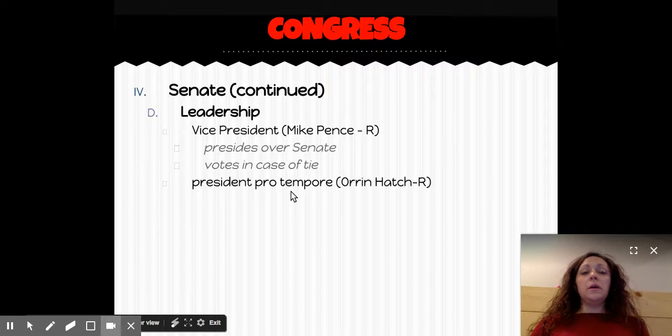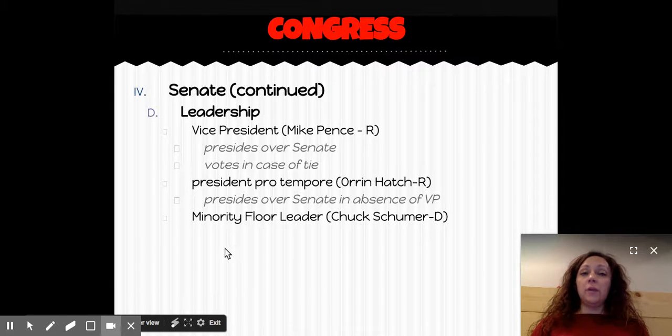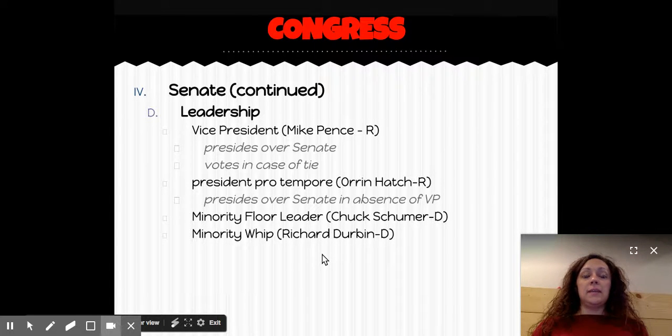So the current President pro tempore is Orrin Hatch. He's a Republican because the Republicans are in control not only of the House of Representatives, but also of the Senate. Okay, we have the minority floor leader, and that person is Chuck Schumer. If you can think back to President Trump's inauguration, Chuck Schumer gave a speech prior to President Trump's speech. So he's a Democrat. We also have the minority whip, and that person is Richard Durbin. He's a Democrat, and he is from Illinois.